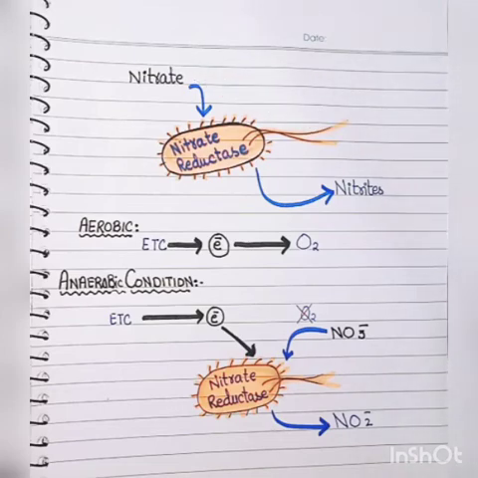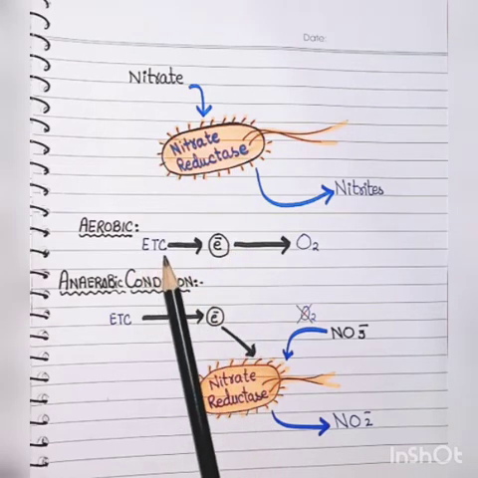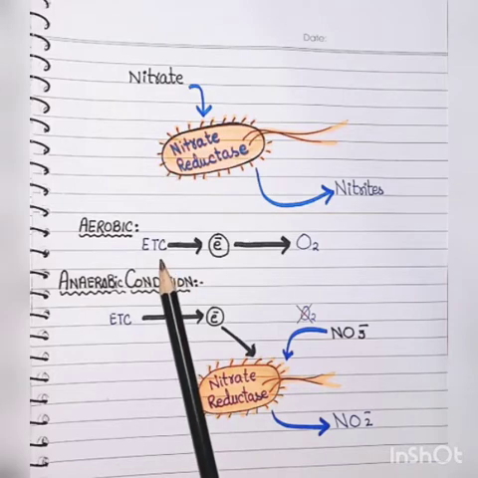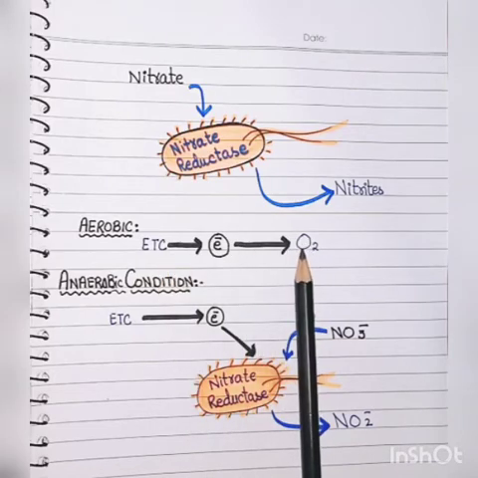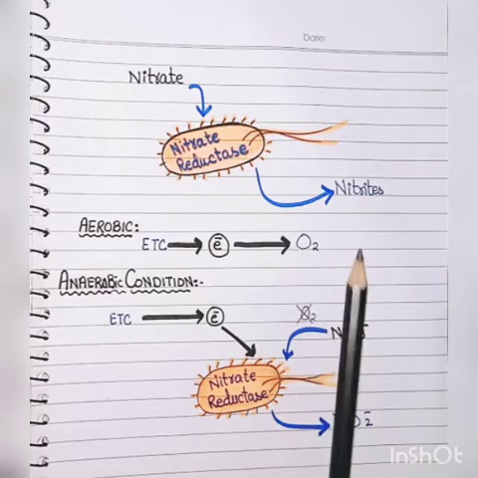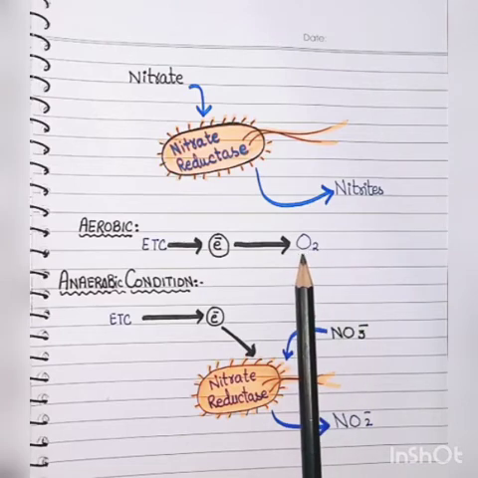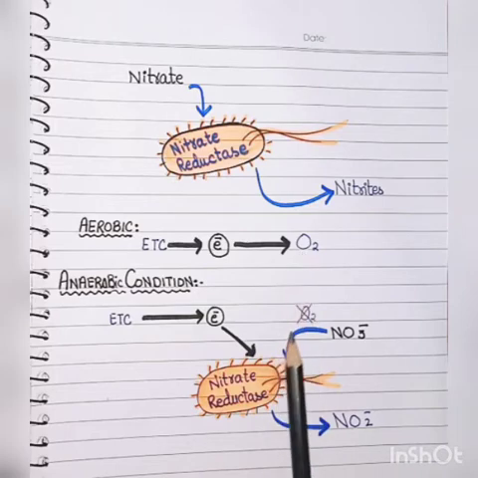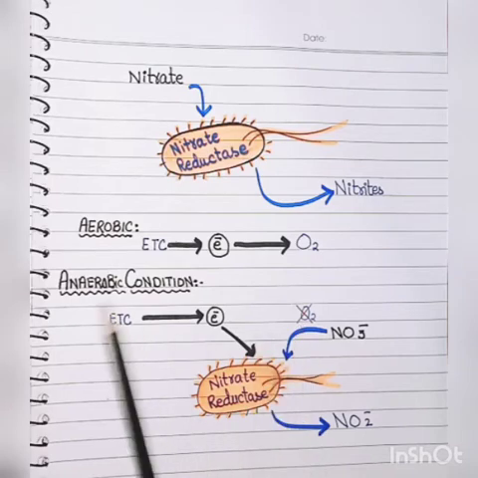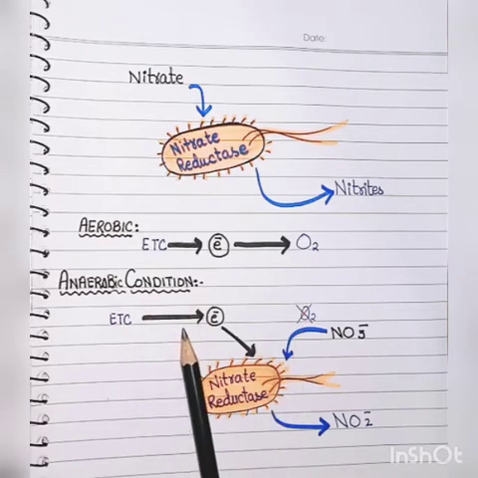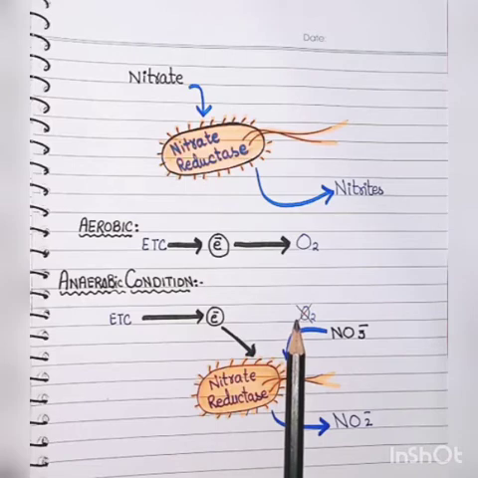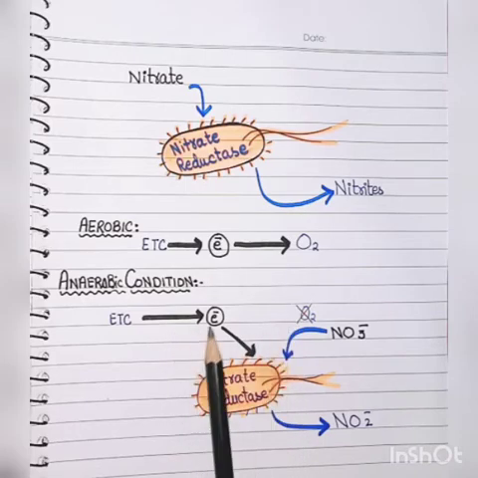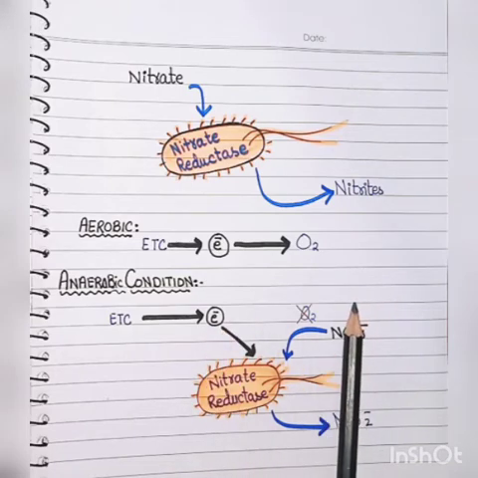In normal conditions, meaning aerobic conditions, the electrons coming from the electron transport chain are given to the final electron acceptor, oxygen, which is needed for their growth. But if there is no oxygen available, what should bacteria do? In anaerobic conditions, they would not be able to transfer the electrons to the final electron acceptor.